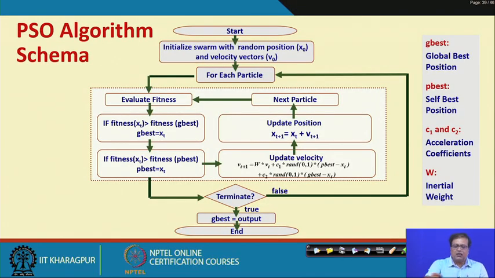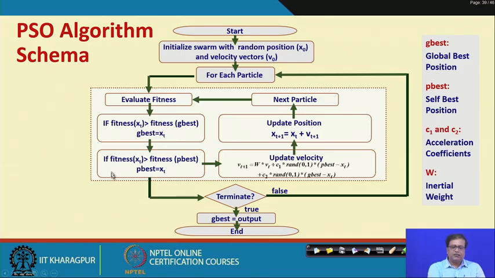So, this is the framework or the schema for the PSO algorithm. We start by initializing the swarm with a random position x0 and a velocity vector v0. Then for each particle, evaluate fitness. If fitness is better than the G best, then we update the G best.